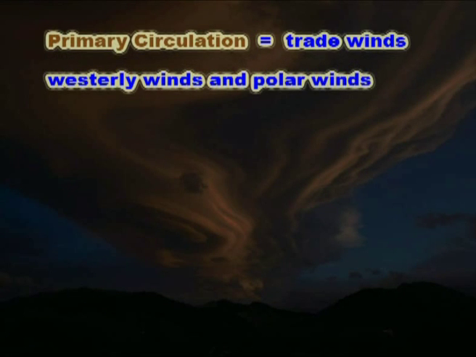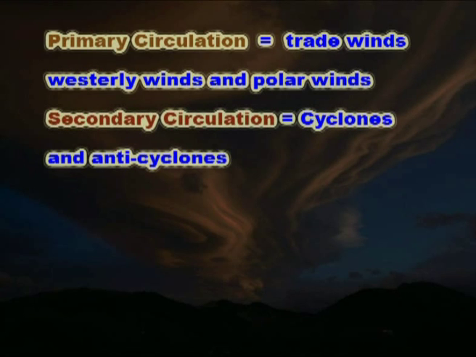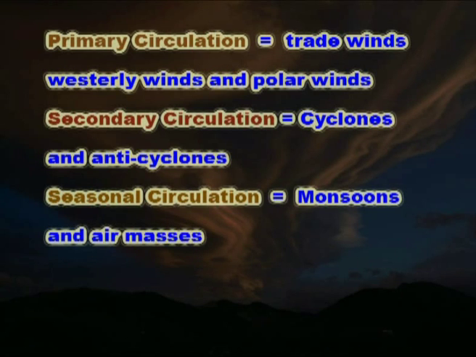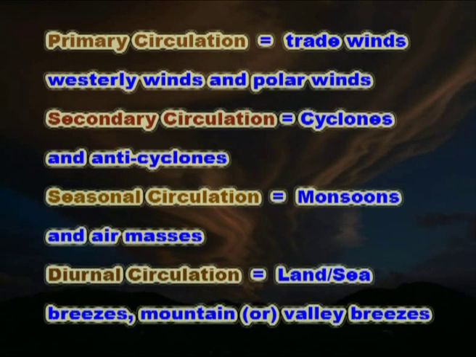The primary circulation refers to the trade winds, westerly winds and the polar winds. The secondary circulation refers to cyclones and anticyclones. The seasonal circulation refers to the monsoons and air masses. The diurnal circulation refers to the land or sea breezes, mountain or valley breezes.